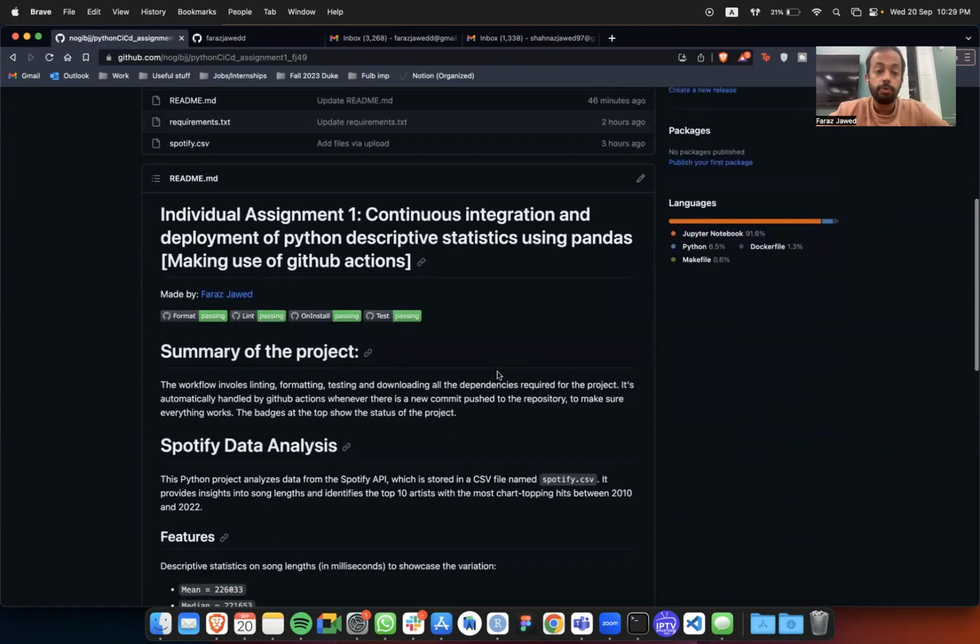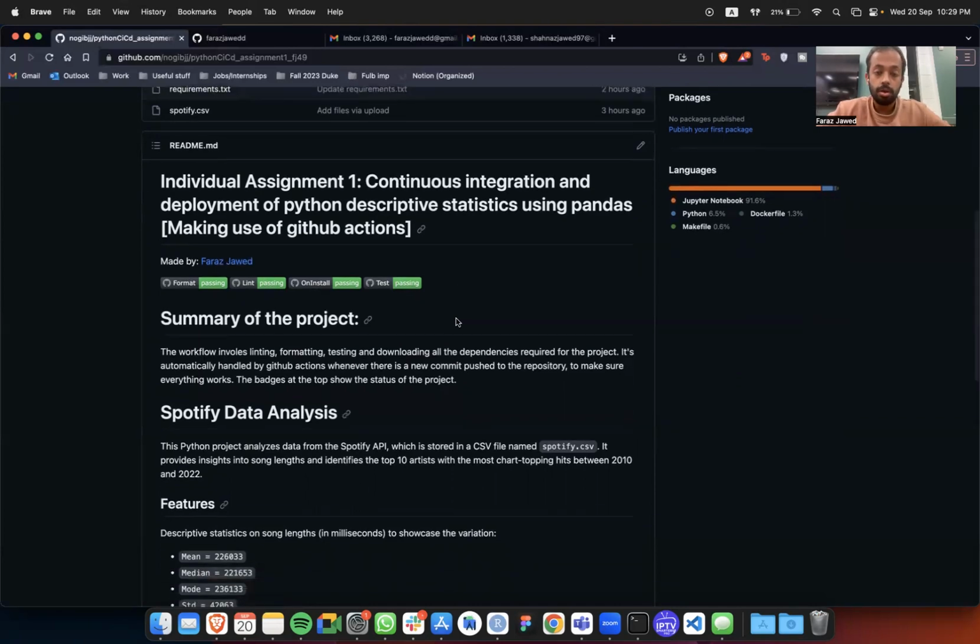So just to give you a brief overview, as you can see these badges, what these badges represent are parts of my makefile as I'm formatting and linting and installing the dependencies as well as testing my code separately. So these badges indicate the status of GitHub Actions. Since all of these show passing, that means my makefile basically passes.